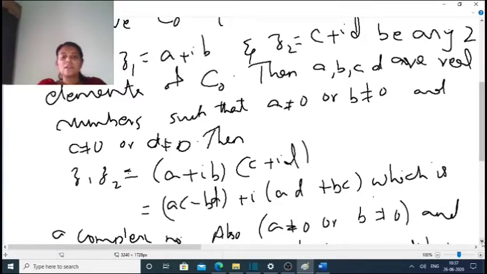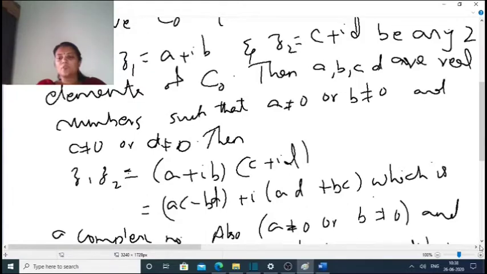By complex multiplication, this is AC plus IAD plus IBC plus I square BD. I square BD is minus BD, therefore the first two terms form the real part: AC minus BD plus I into AD plus BC, which is also a complex number.